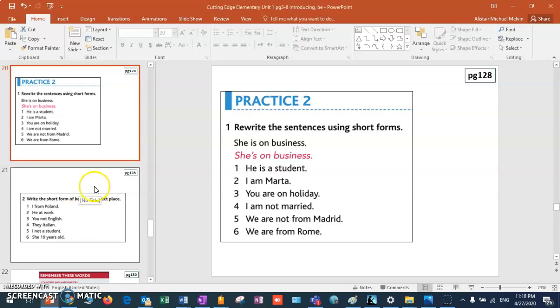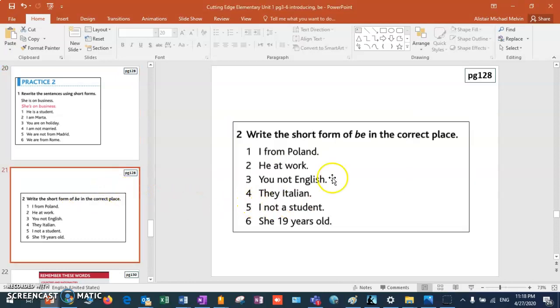Okay, and the last one, this one. So we have to put be in the correct place. So be, if you remember, is am, is, are in the present. Number 1. I from Poland. I am from Poland. I'm from Poland. Number 2. He at work. He is at work. He's at work.